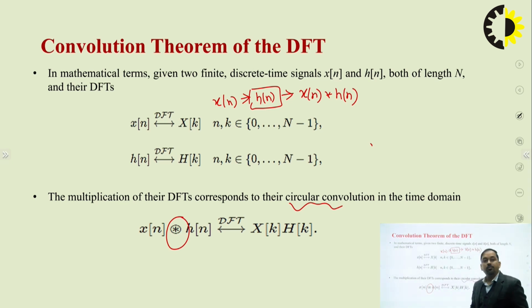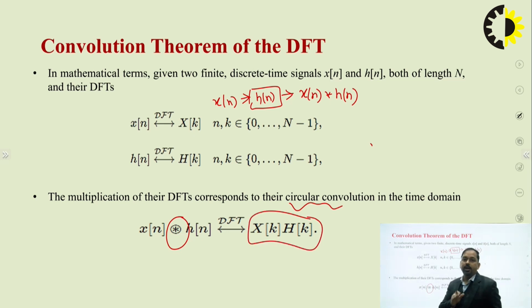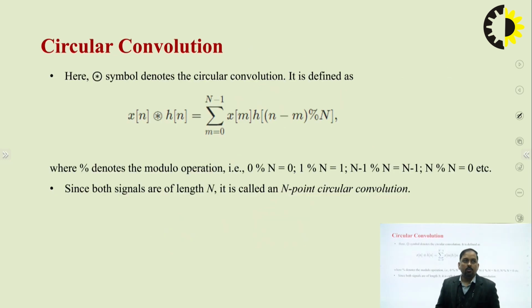X of n circularly convolved with h of n has a DFT which is the product of the individual discrete Fourier transforms, x of k multiplied by h of k. This symbol denotes circular convolution. We represent it in the form of a discrete summation, where the mod is the modular operation.